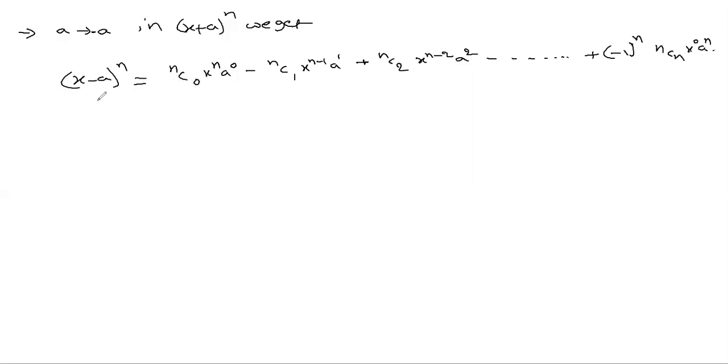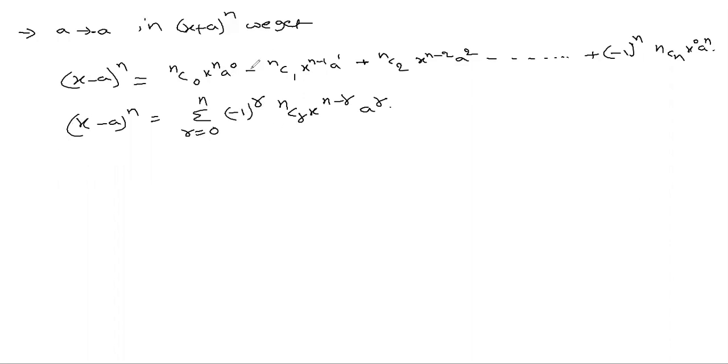How to write in summation? x minus a whole power n can be written as sum, r runs from 0 to n, negative 1 whole power r, based on r we will get either positive or negative sign, nCr x power n minus r into a power r. This will be in summation.